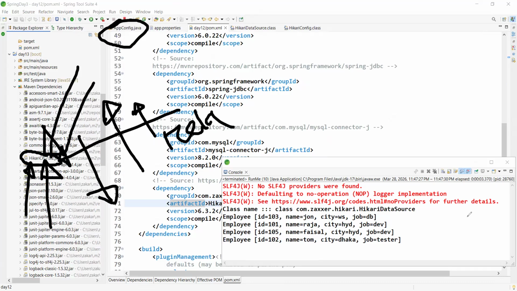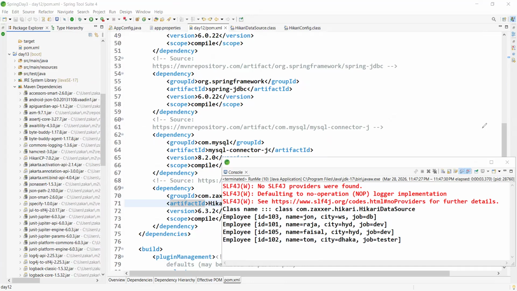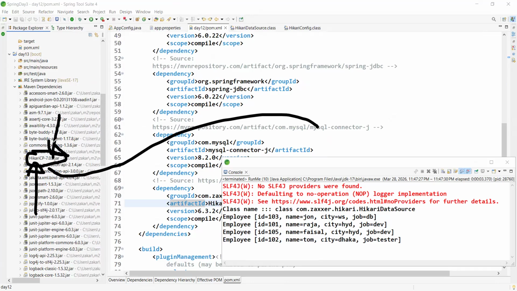Have you got my point? In Spring Boot, what is the default connection pool? This is the connection pool only. Hey, in my company, in my project, they are using Tomcat JDBC pool.